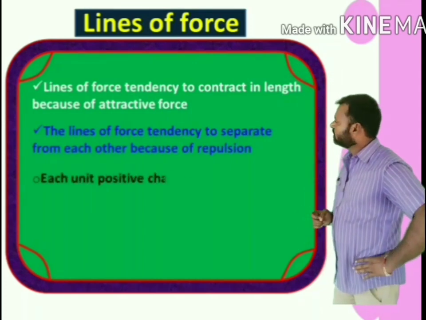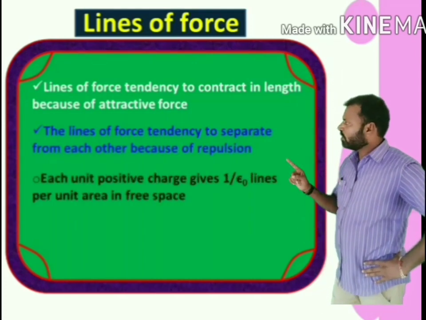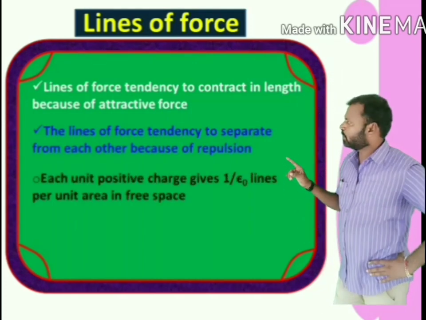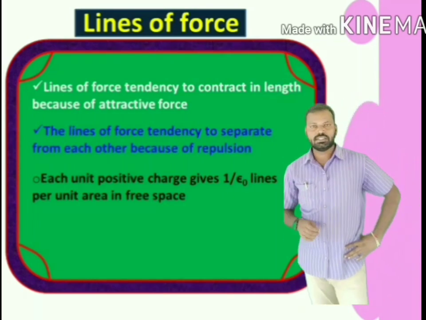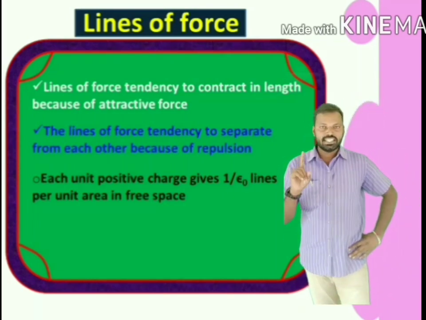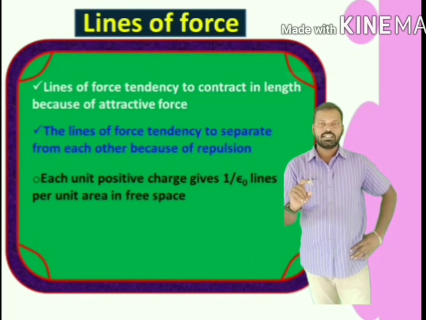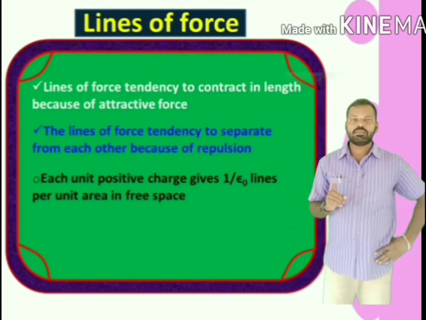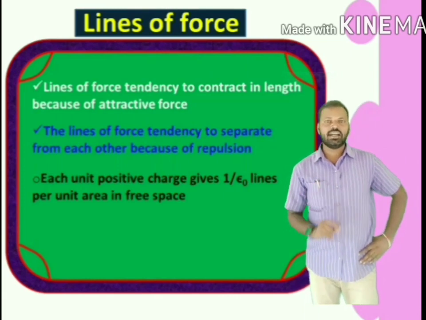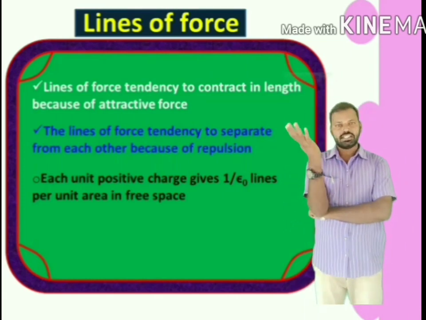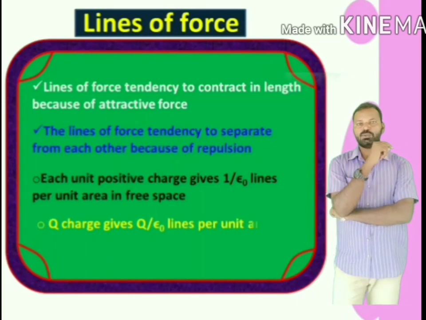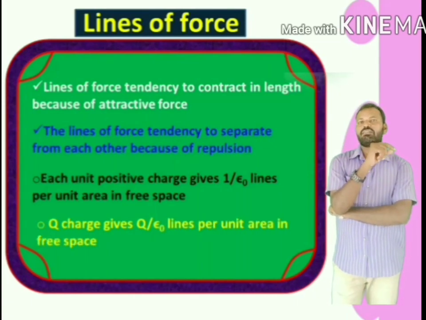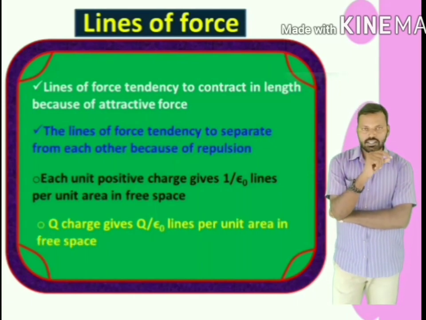Each unit positive charge, that means 1 coulomb charge, gives us 1 by epsilon naught lines per unit area in free space. Let us suppose I have a charge Q, then the total number of lines is Q by epsilon naught.